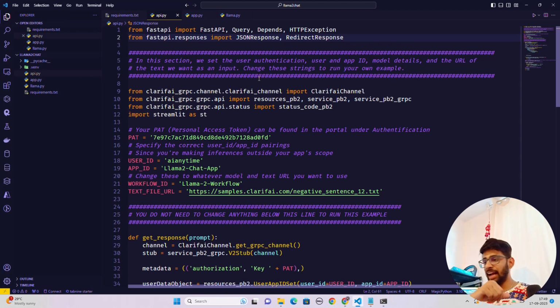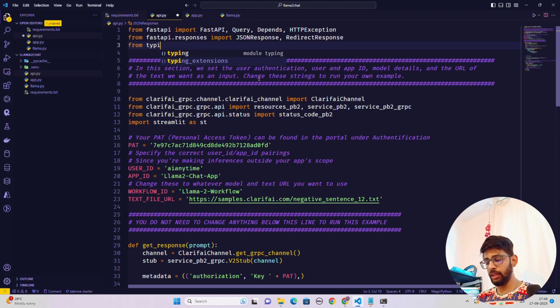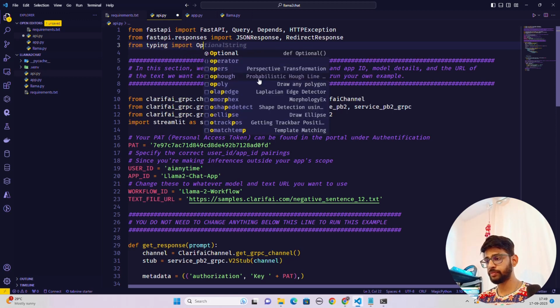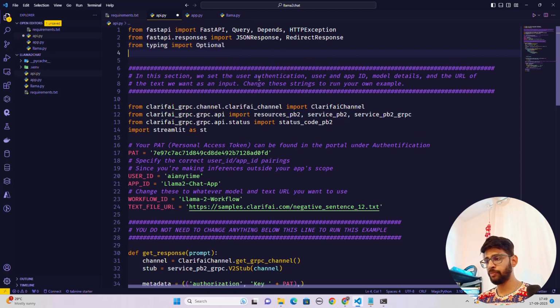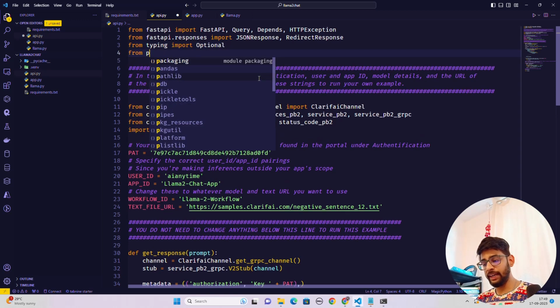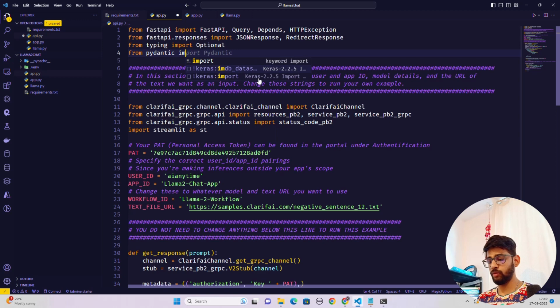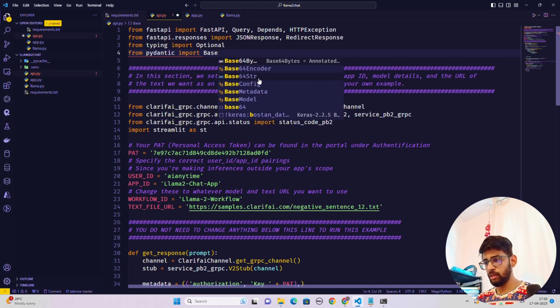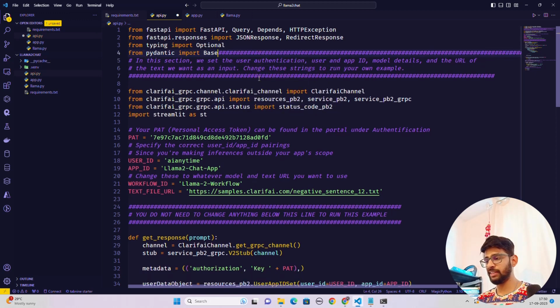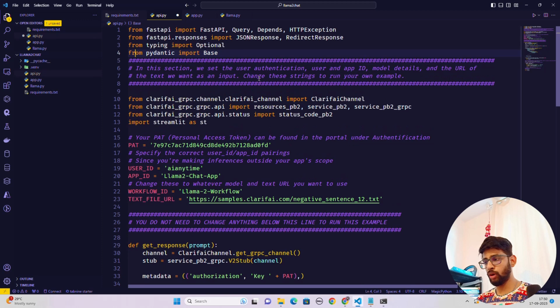This is what I need, and I also need from typing import Optional, not operator, by the way, Optional. I also need Pydantic for data validation, so from pydantic import BaseModel. Yeah, for validating the input, guys, input BaseModel.